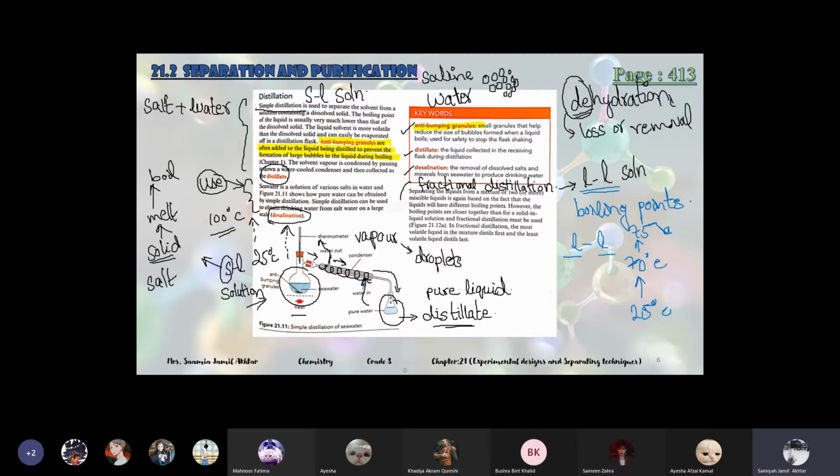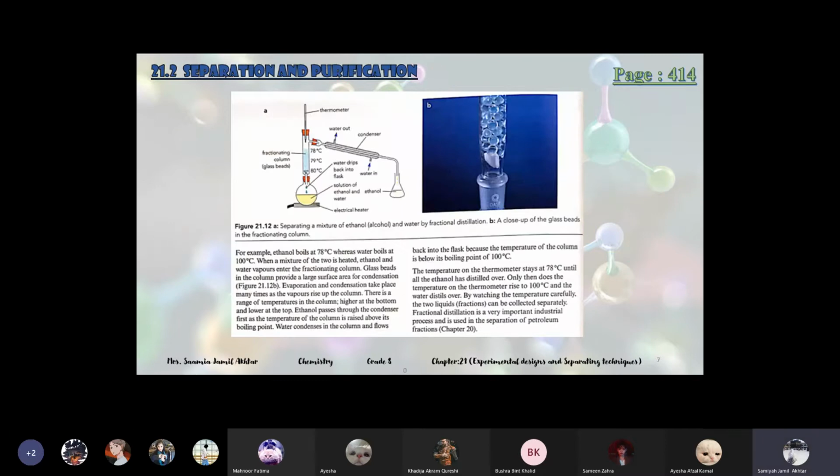Yeah, in fractional distillation, the most volatile liquid in the mixture distills first and the least volatile distills last. The one which has a low boiling point will evaporate first. It will be separated out first. Now on the next page, this is the diagram.